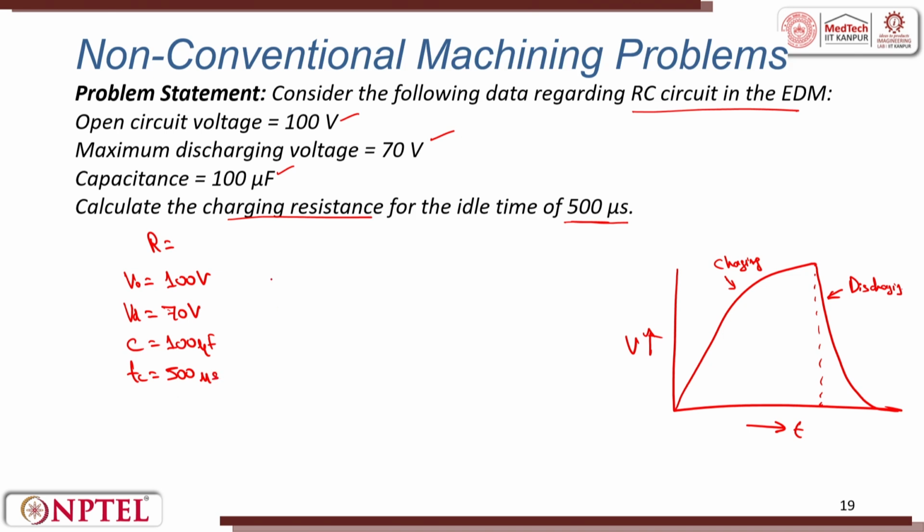Vd is equal to V naught times (1 minus e to the power minus Tc by RC).